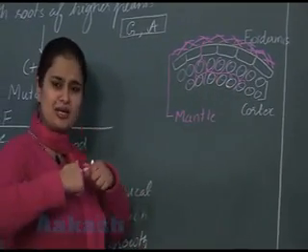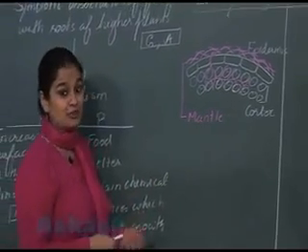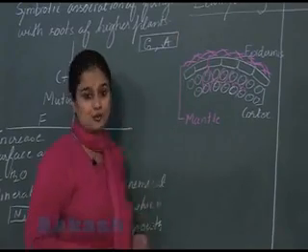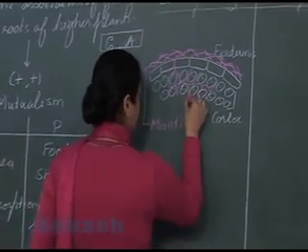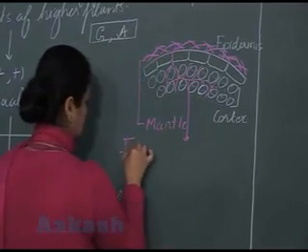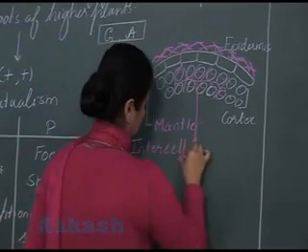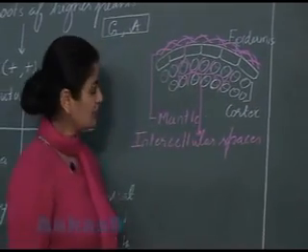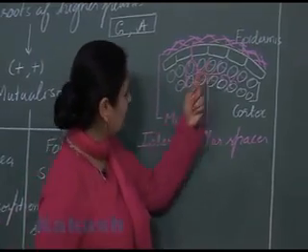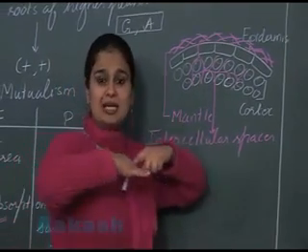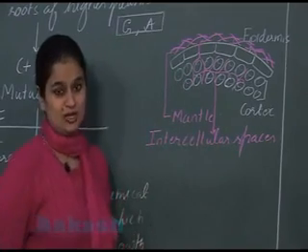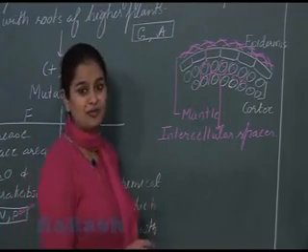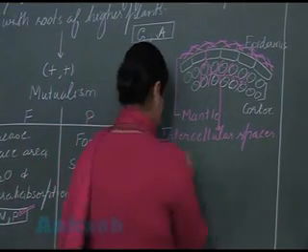Fungi is growing only outside the root cell. It is not moving inside. That's why this association is known as ectomycorrhiza. So please write this. In this case, fungi will show growth only in the intercellular spaces. Now you can see here fungal mycelium is forming a network. This network which is formed by the fungi is known as Hartig net.